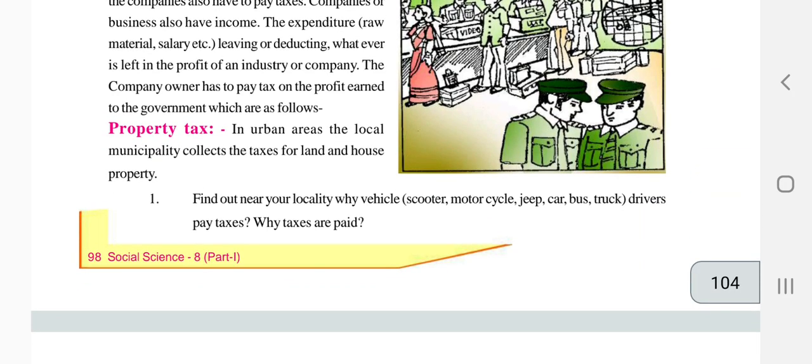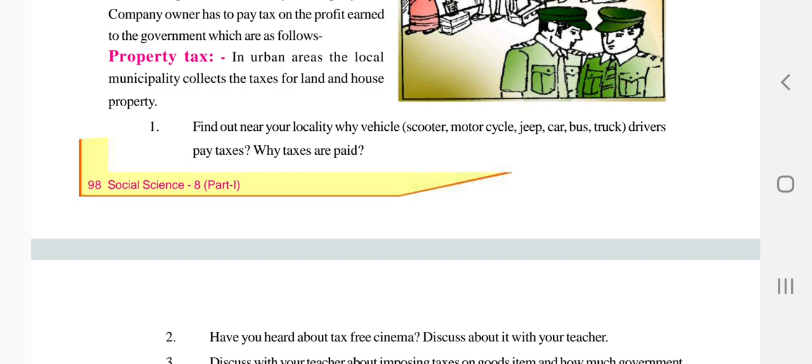Next, the first one is property tax. In urban areas, the local municipalities collect the tax for land and house property. How much property, how much land in square measure they have, how many acres, what factories are situated there. According to the areas and the things available, in that way they take the taxes. Find out near your locality: vehicles, scooters, motors, cycles, jeeps, cars, buses, trucks, drivers pay taxes. So why do they pay taxes?